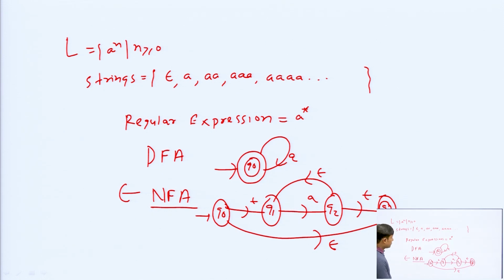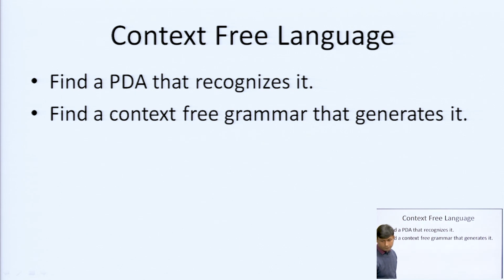Then for this we can also have a push down automata, and we can also have a Turing machine, like all the higher machines can accept this regular language. So, now we will go to the next, context free language. For the context free language we can have a PDA, we can have a context free grammar. So, we will take an example, to see how this language cannot be accepted by the finite automata, then we have to go for the push down automata.